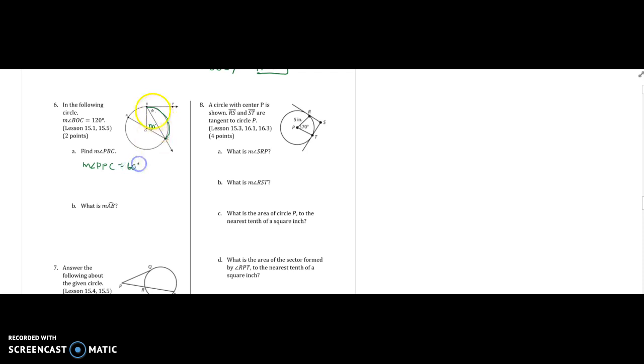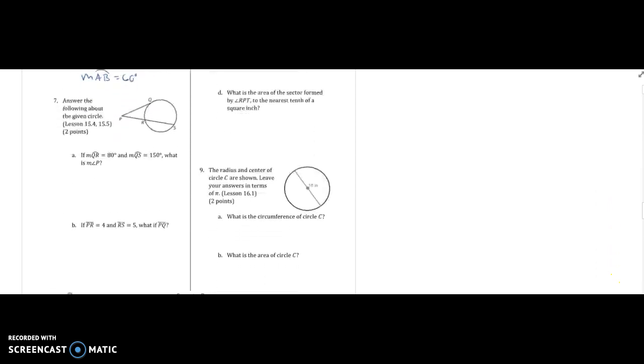The reason why it's not 120 is because angle PBC is an angle that's on the circle, right? So it's got to be half of that arc. What's the measure of arc AB? This arc right here. Well, we know that from A to C is a semicircle, so that's 180, and from B to C is 120, so this has got to be 180 minus 120, which is 60 degrees. Measure of arc AB is 60 degrees.